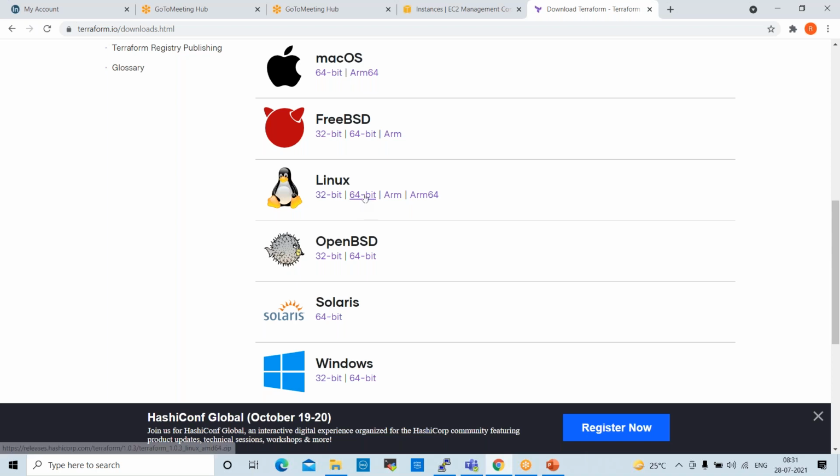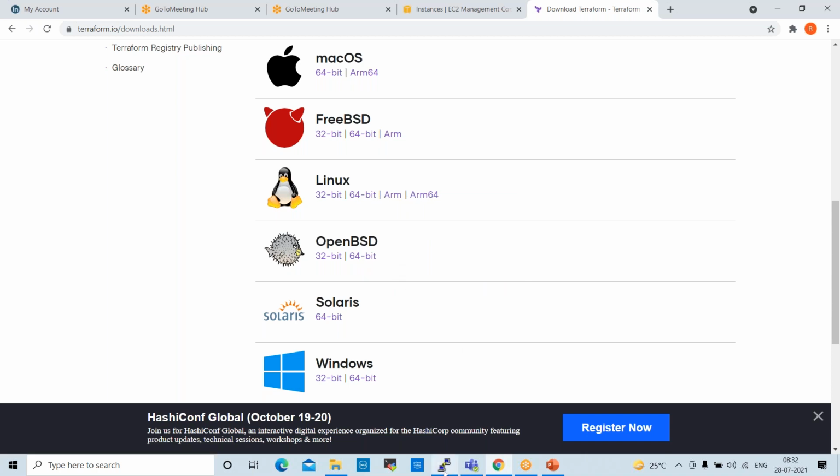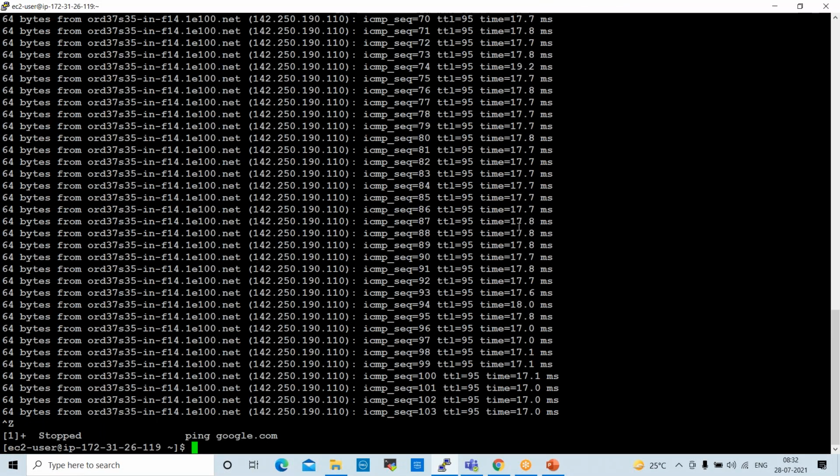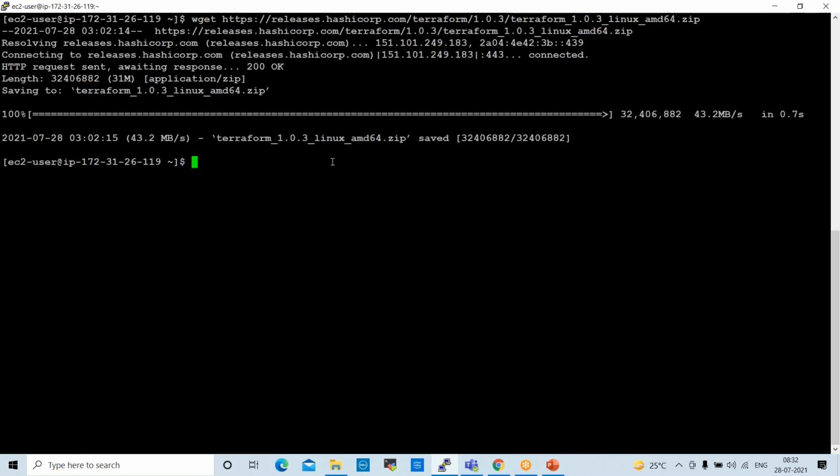Okay, so right click on this. How can we download this? Click copy link. Right click on this 64-bit, copy link address. Go to your console. Control Z to stop this. Clear the screen. wget, give the path. Enter. Now it is downloaded, right? ls, the Terraform zip file is downloaded to my Linux machine.